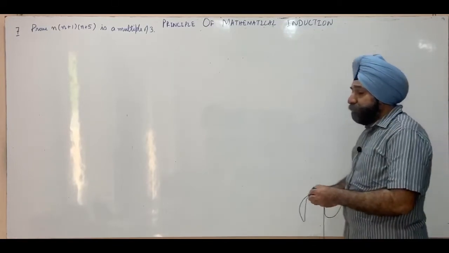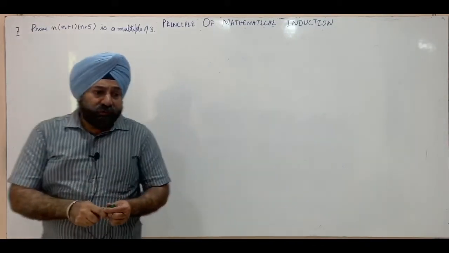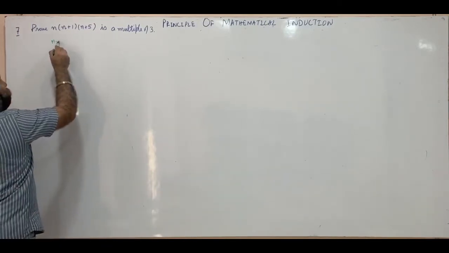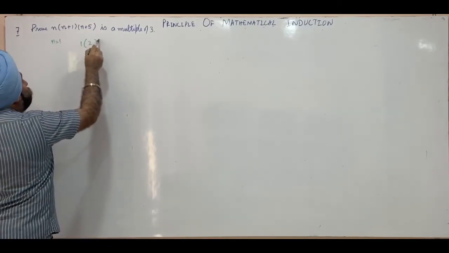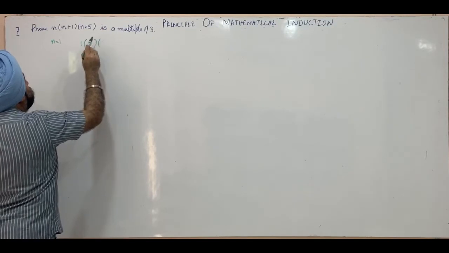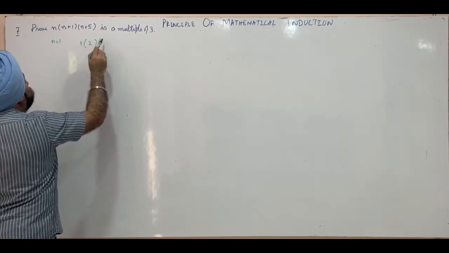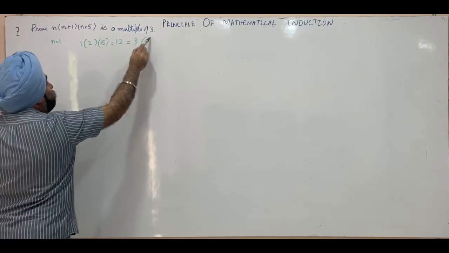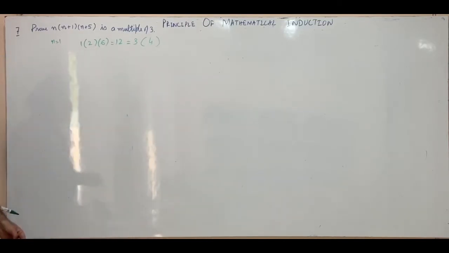Same 3 steps. First step, we prove the result true for n equal to 1. This is 1 into 1 plus 1, which is 2, into 1 plus 5, which is 6, so this is 12, which is 3 into 4. This is a multiple of 3.